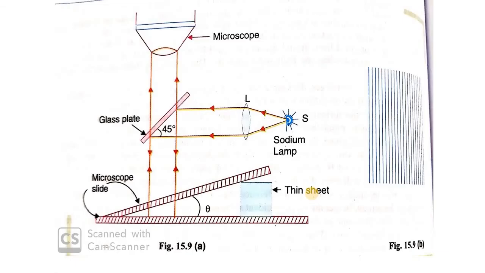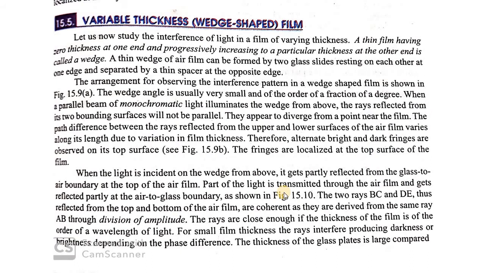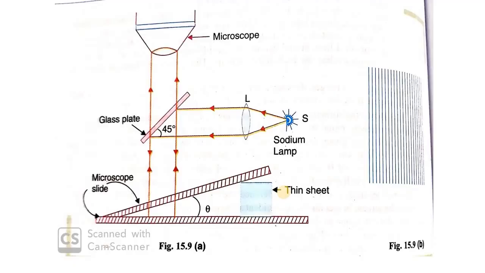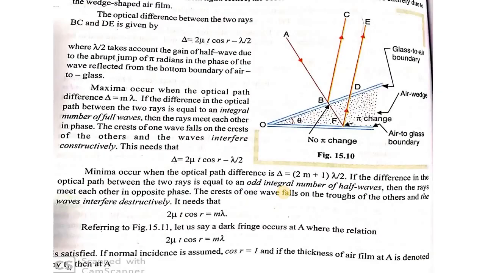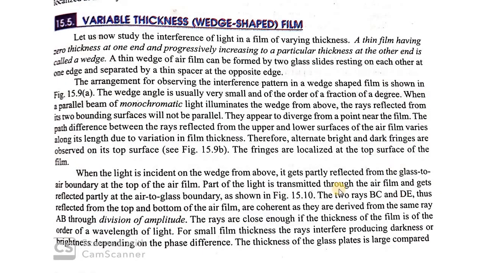The two rays BC and DE, thus reflected from the top and bottom of the air film, are coherent as they are derived from the same ray AB through division of amplitude.